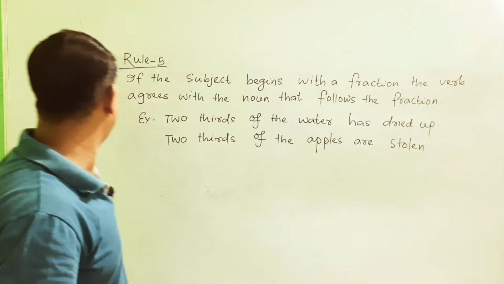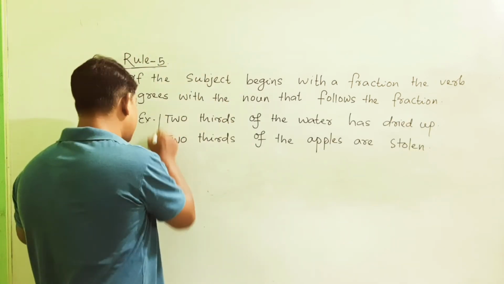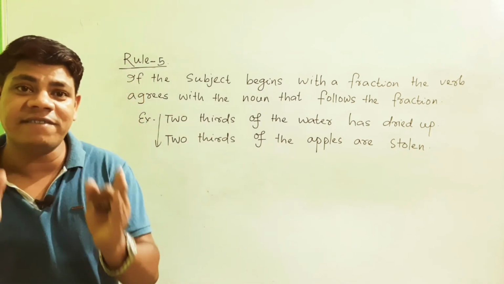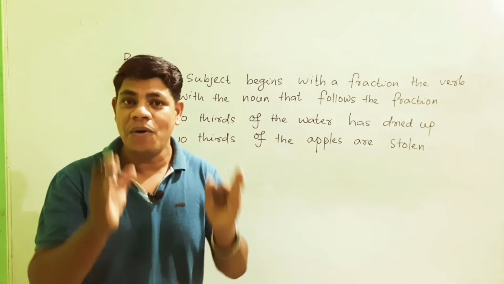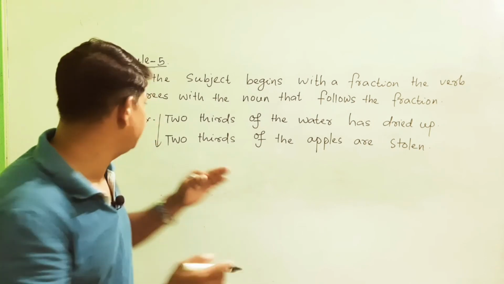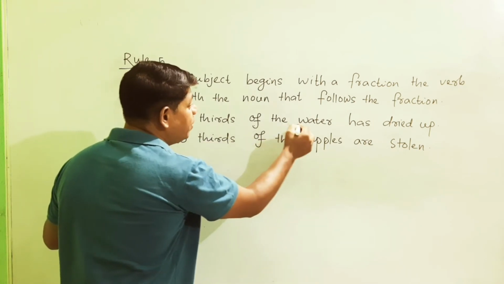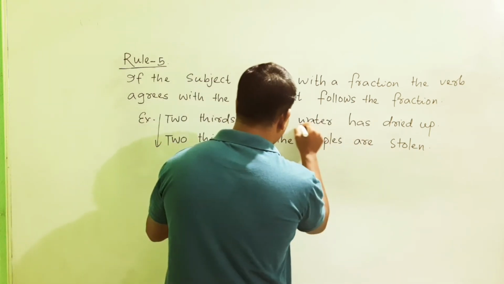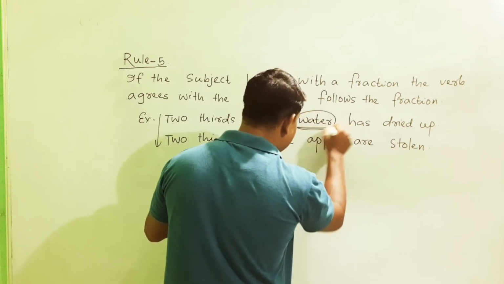Friends, in accordance with rule number 5, I have got two examples. From these you can understand how it works. So here you see, 2/3 of the water has dried up. The water here is singular.